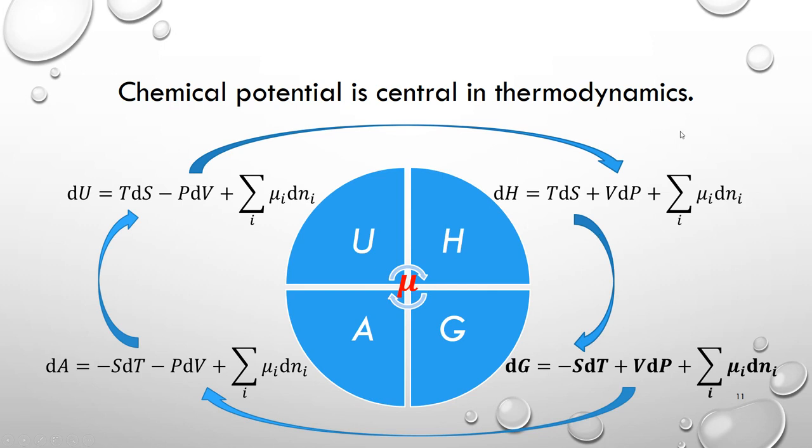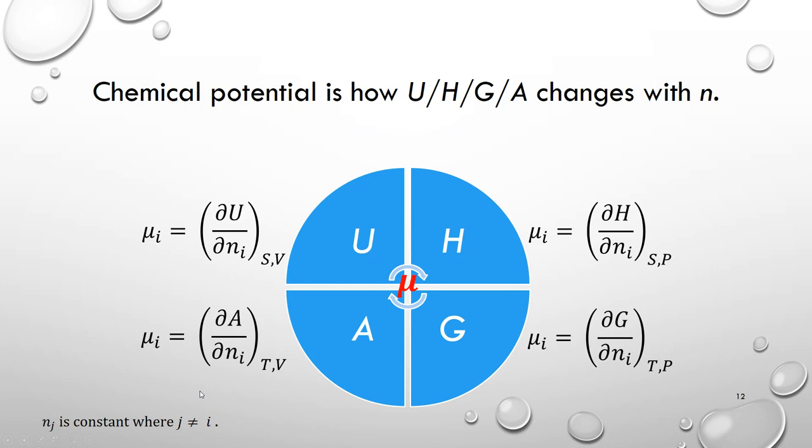Now let's look at this equation. If we hold entropy and pressure constant, dH is the sum of mu dN. If we hold temperature and volume constant, dA is the sum of mu dN. Now let's look at the chemical potential again. It's simply how U, H, G, or A changes with the amount of the substance. But which one? It depends on the conditions.